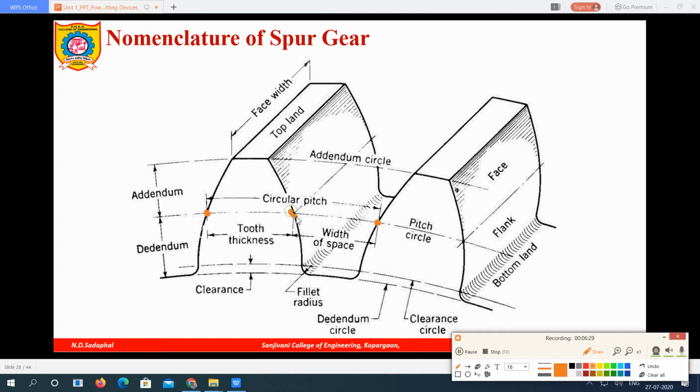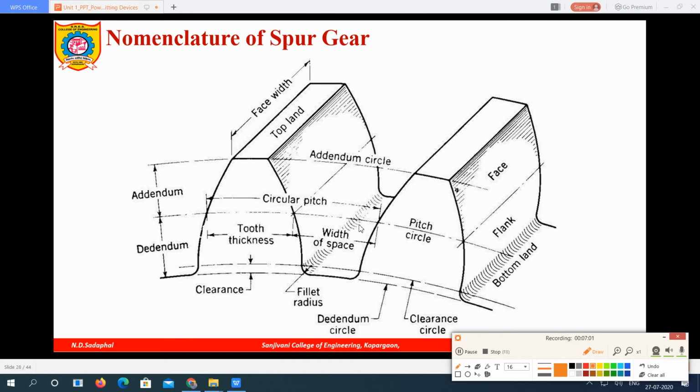If you take this pitch point of this gear, another pitch point will be the same pitch point on the adjacent tooth. So the distance between these two pitch points of adjacent teeth along the pitch circle is called the circular pitch. This is one circular pitch. Clear?